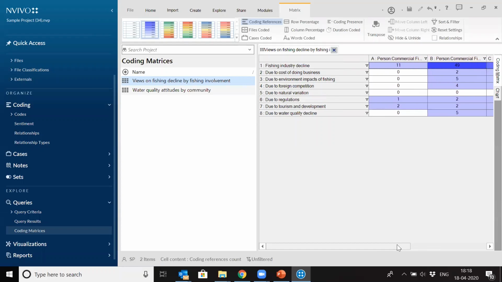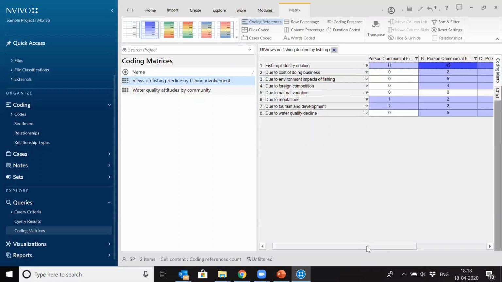But all these people who were interviewed are also classified according to gender, according to their education, everything. So one of the classification criteria was whether they were fishing for commercial reasons or for recreational fishing. So you can see there are persons who are fishing for recreational and there are persons who are fishing for commercial. So this creates a cross tab. You can see due to cost of doing business, for persons who are fishing commercially, there are 0 references. There are 0 references for all these reasons for commercial fishing. Only these 2 reasons are there, right?